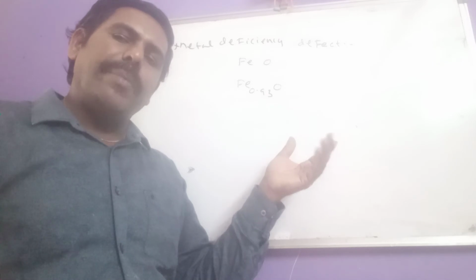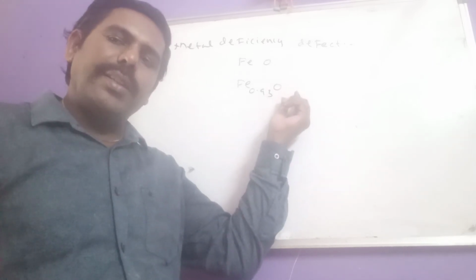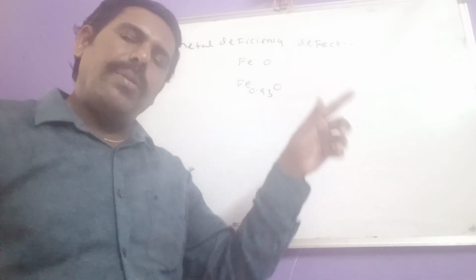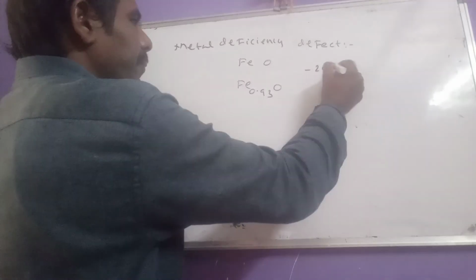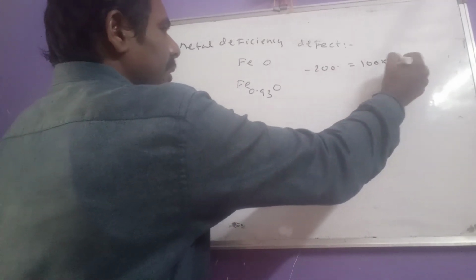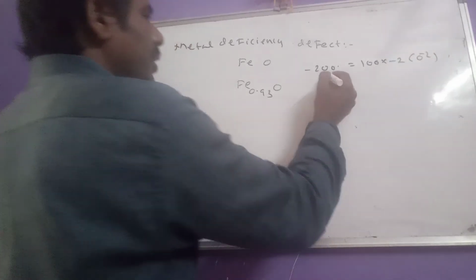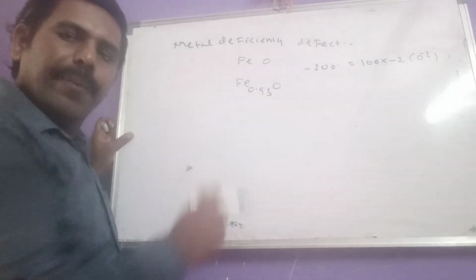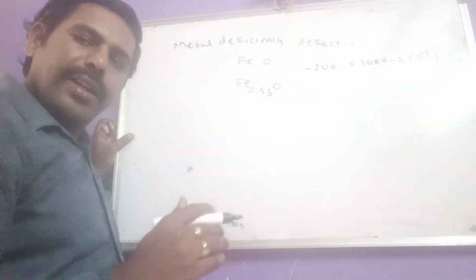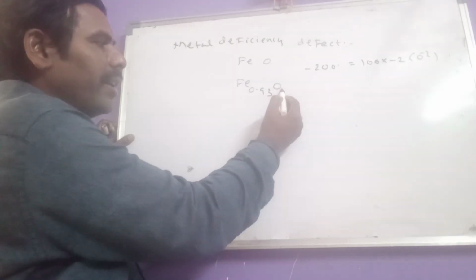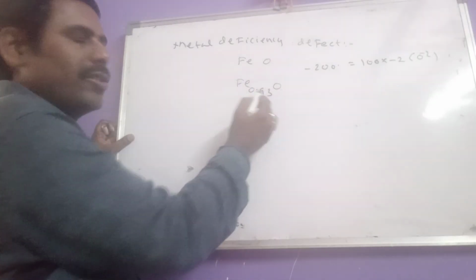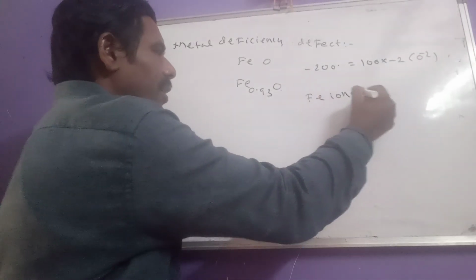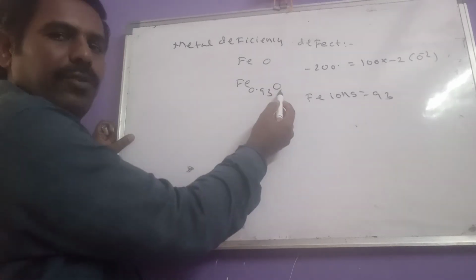100 O^2- ions means the total negative charge in this crystal compound is how much? Minus 200, due to 100 O^2- ions. Now let us calculate the number of Fe^2+ and Fe^3+ ions present. If these are 100 oxygen atoms, now iron ions should be how much? 93. So total iron ions are 93, because we have taken 100.